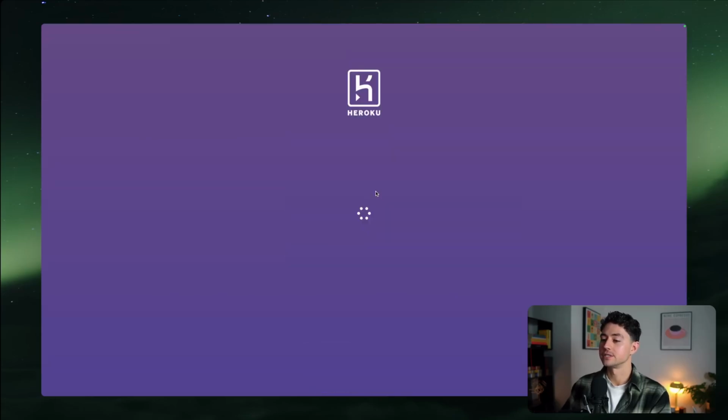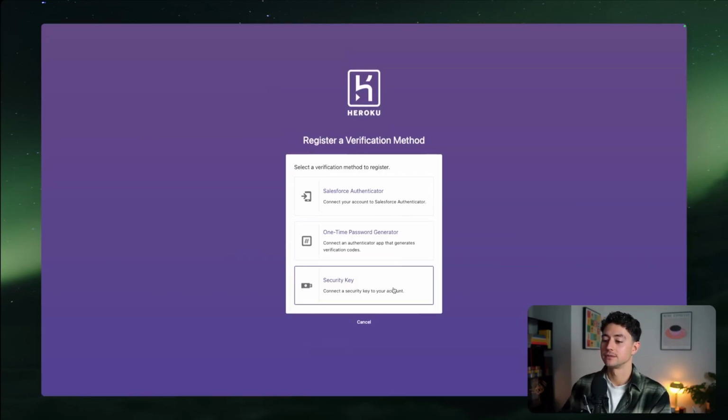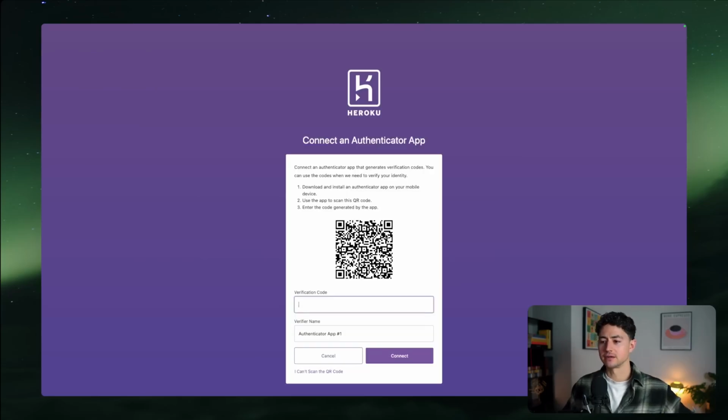Okay, now we have to enter some two-factor authentication. I don't really know what I want to do here. One-time authenticator, yeah, that's probably what I'm going to do. I then have to download an app called Authenticator from the Google Play Store or the Apple Store.